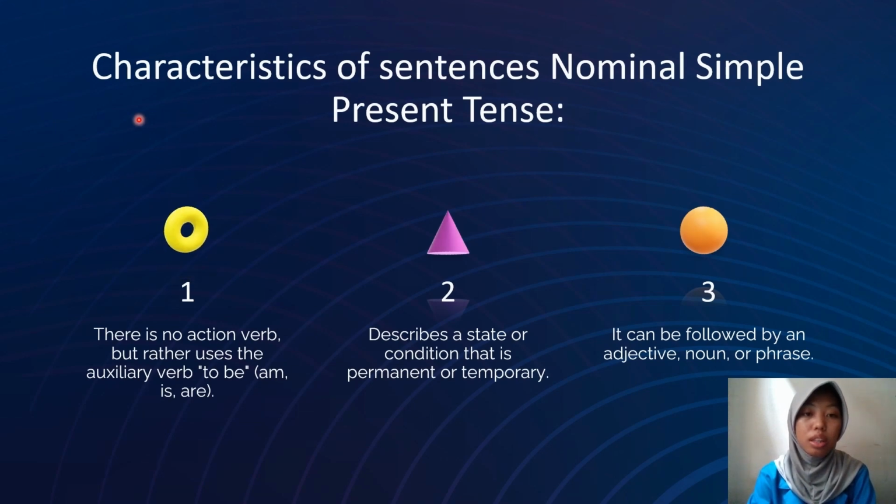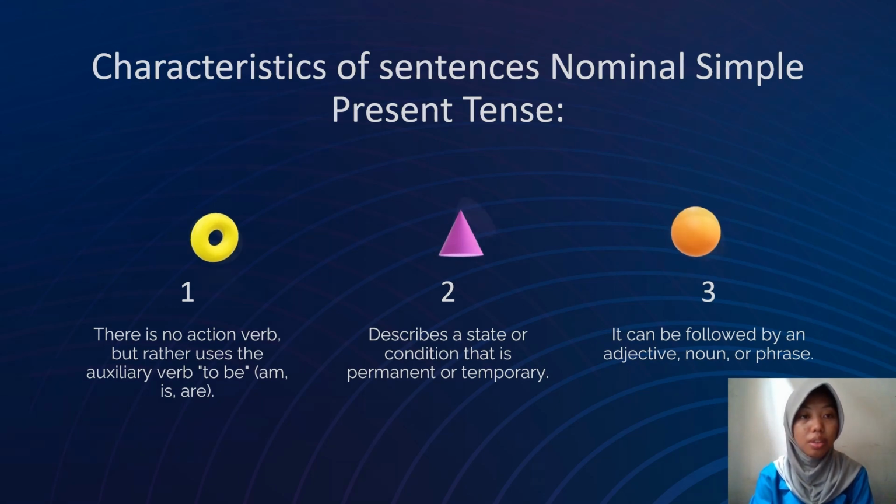Okay, characteristics of the nominal simple present tense sentence. Number 1: there is no action verb, but rather the auxiliary verb to be: is, am, are. Number 2: it describes a state or condition that is permanent or temporary. Number 3: it can be followed by an adjective, noun, or adverb.